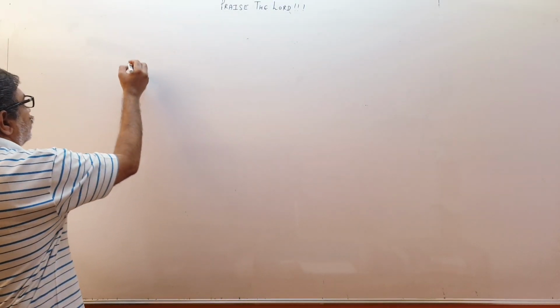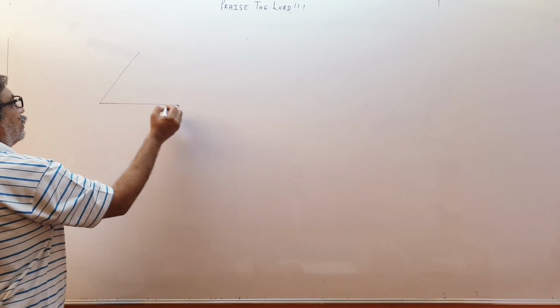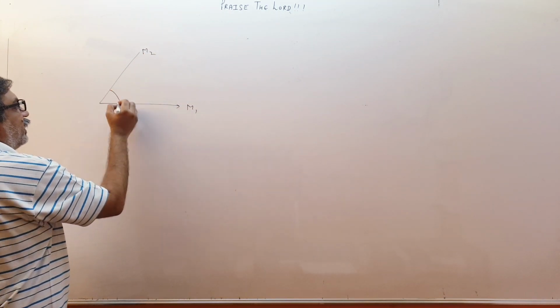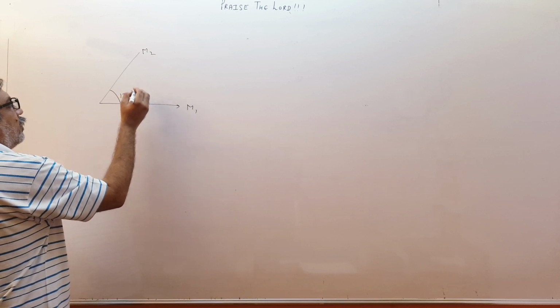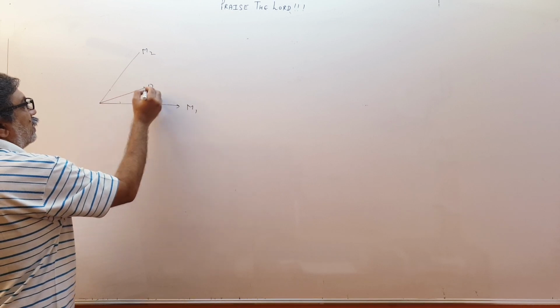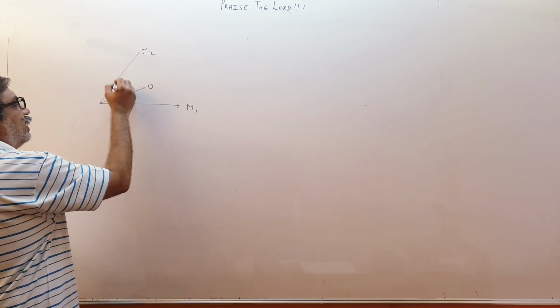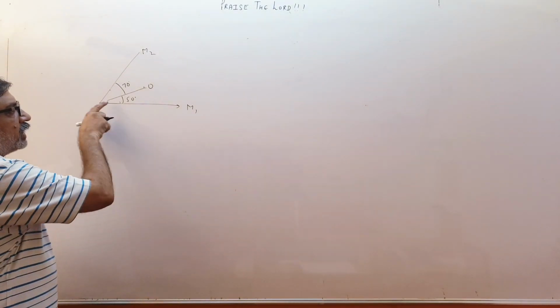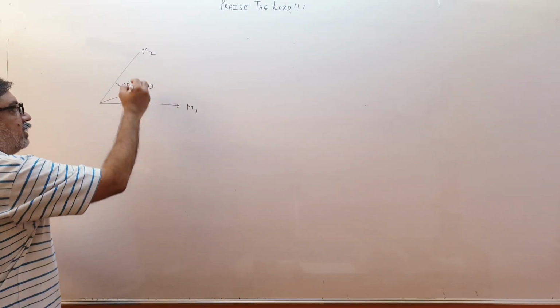Supposedly, we take the angle between the two mirrors as 120 degree. M2 and M1, this angle is 120 degree. So I write 120 later on. Supposing this is the object. This angle is 50 degree and this angle is 70 degree. So it is not kept in between. Total angle theta will be 120 degree.